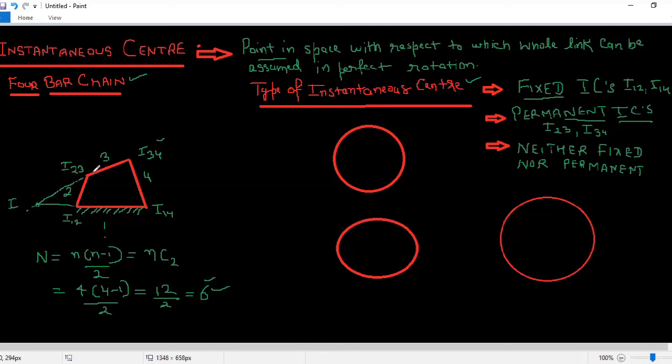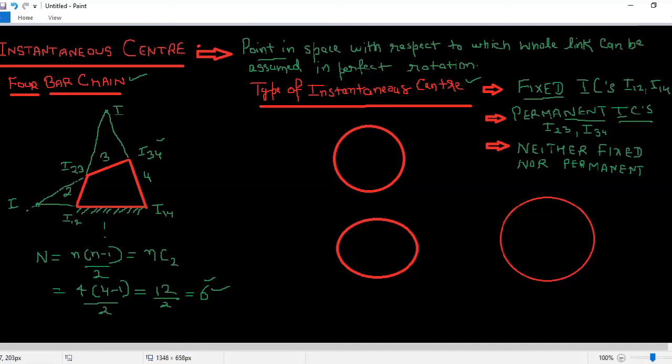Over here also, if I extend this line in this direction vertically upward, and I extend this line also over here, wherever it intersects with this line, it is called my instantaneous center. So these two instantaneous centers will be known as neither fixed nor permanent type of instantaneous centers.